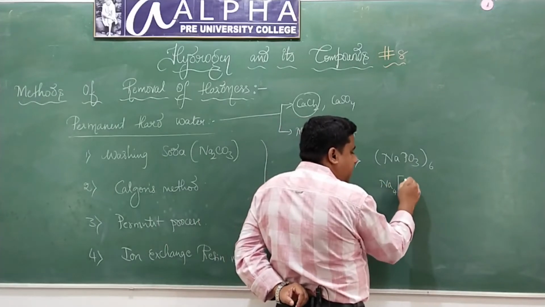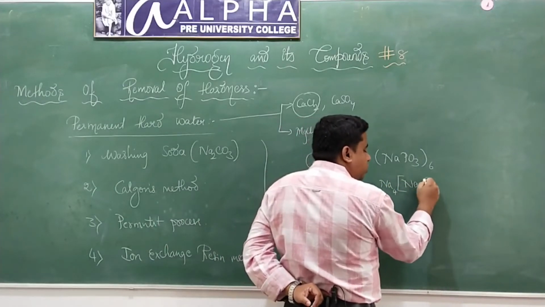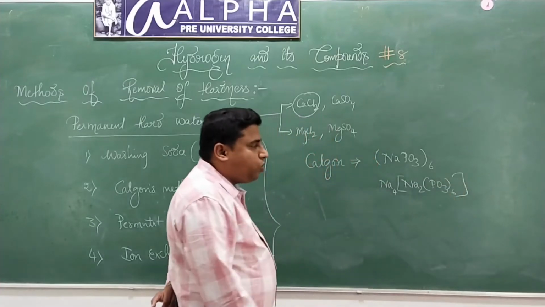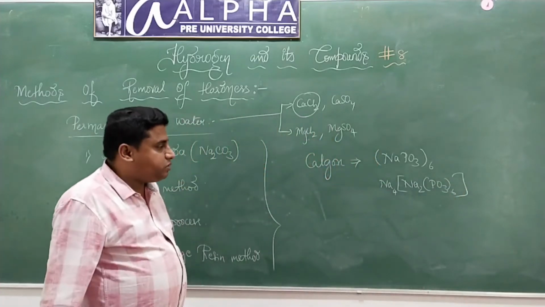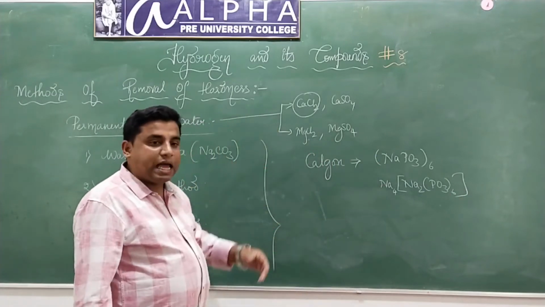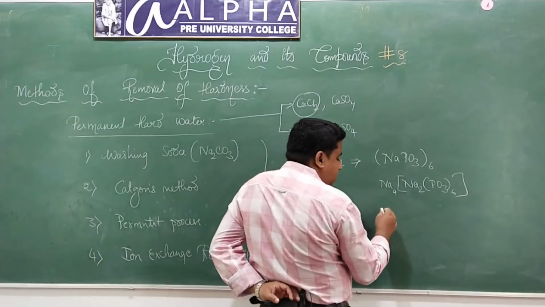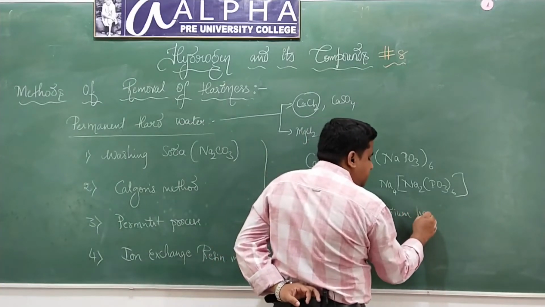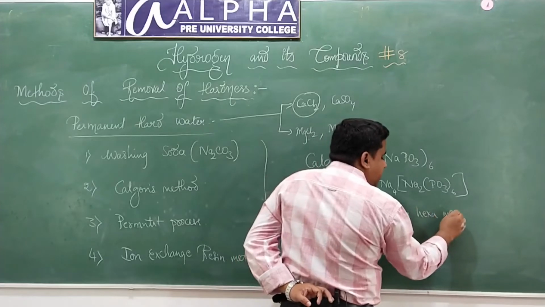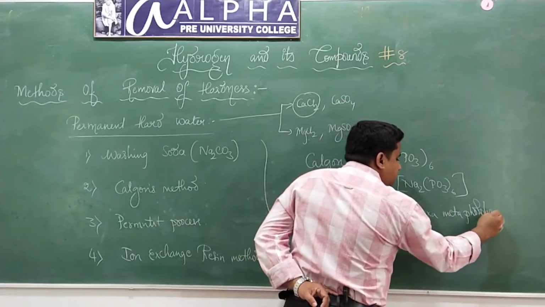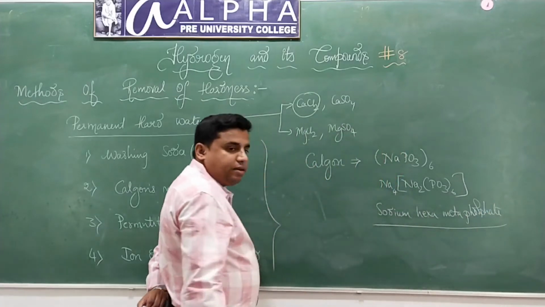Na4 Na2 PO3 6 times. This compound is called Calgon. The commercial name of that compound is Calgon, and the name of this compound is sodium hexametaphosphate. Are you getting my point?